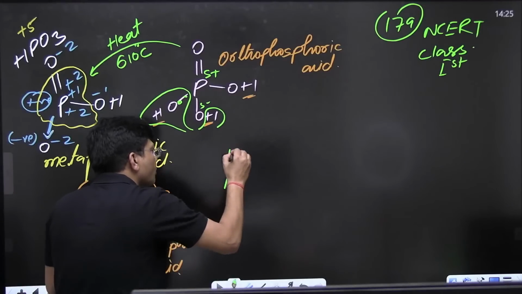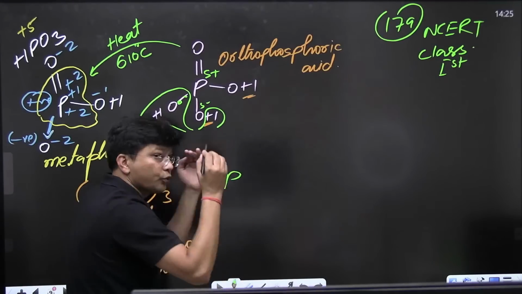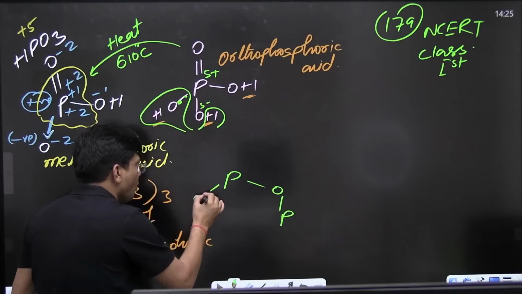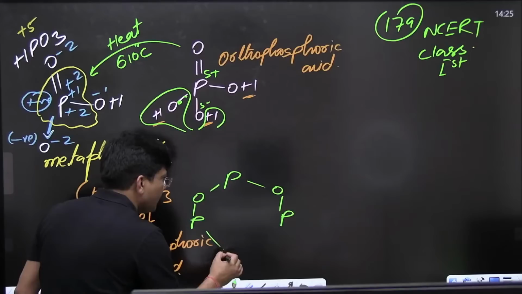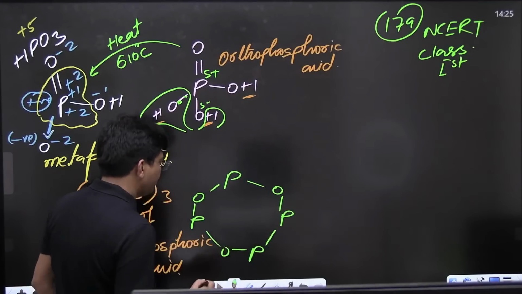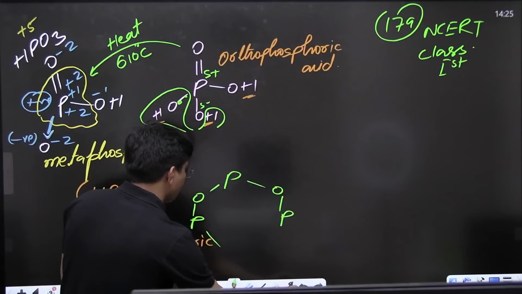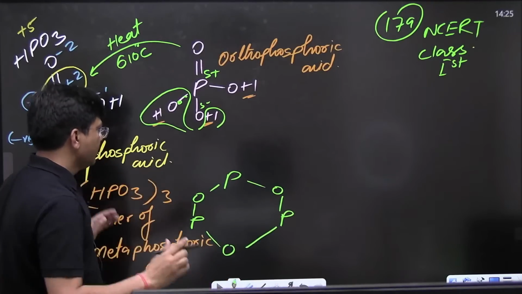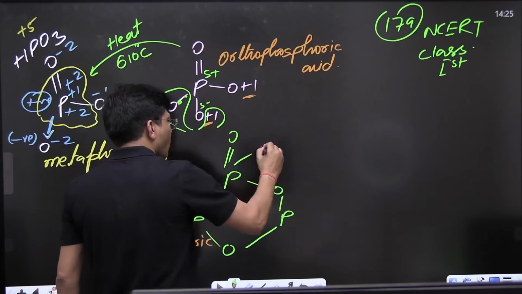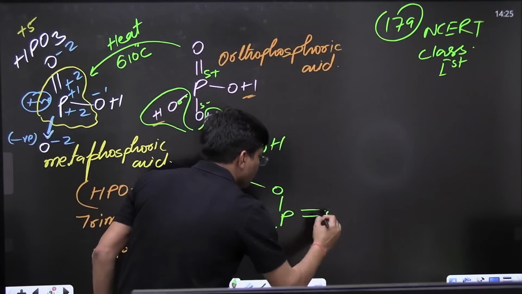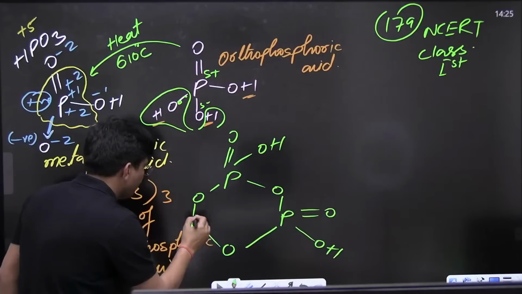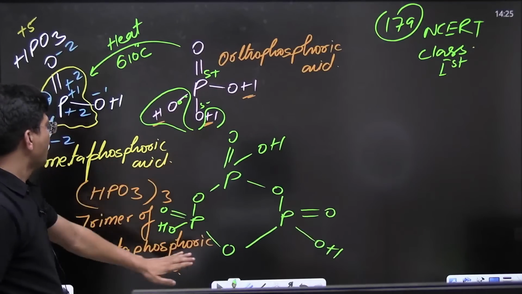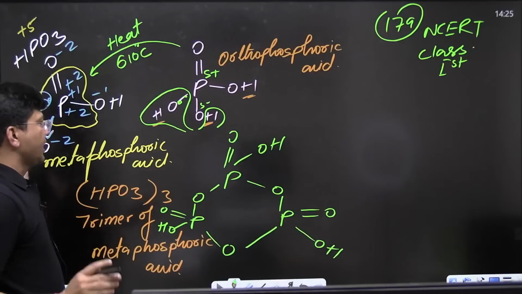P double bond O. Let me tell you how to keep it in your brain. POP. How many P? Oh, 4 P I have drawn. We have only 3 P's. O and P. Can you see? Double bond O, OH, double bond O, OH, double bond O, OH. So this is the trimeric form of metaphosphoric acid.